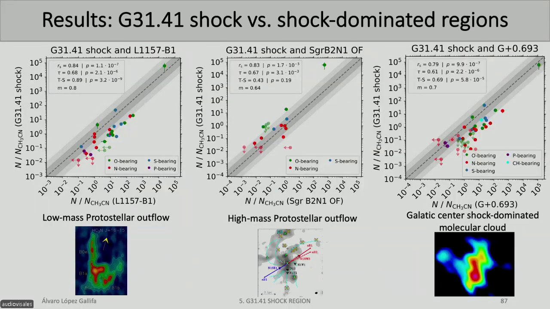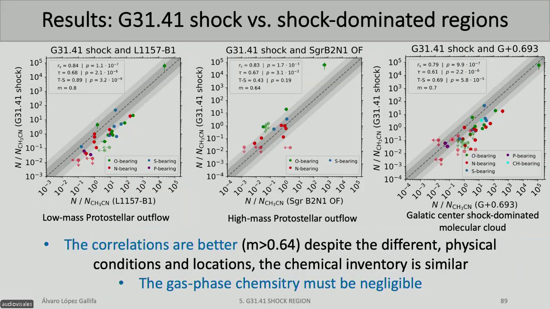So when we compare our shock region with other shock regions, we can see how the correlations are better. The lowest is 0.4, but the highest is 0.8. Which means that the chemistry in our shock is much more similar to the chemistry of other shocks. So the shock chemistry in all of the galaxy is quite similar.